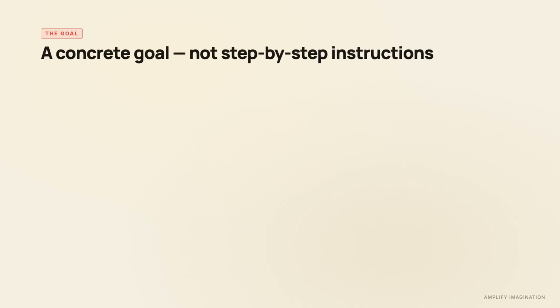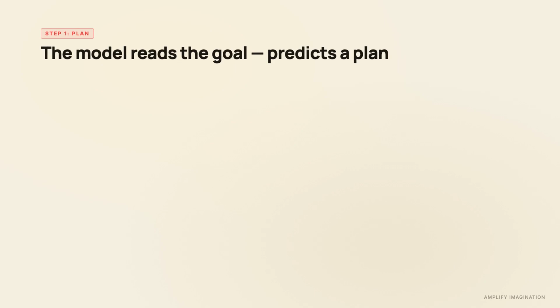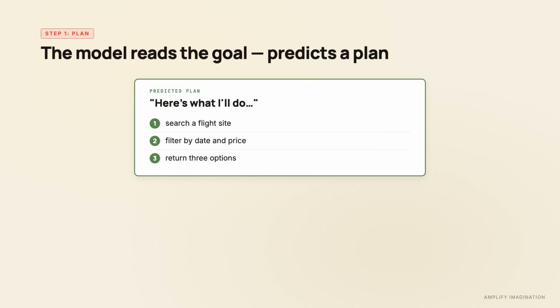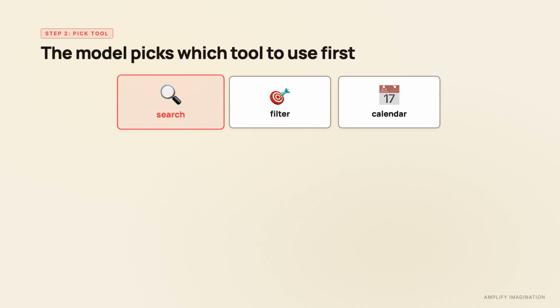Let's walk through a concrete loop. You give the agent a goal: find me 3 flights from Copenhagen to Berlin under €200. Step 1. The model reads the goal and predicts a plan. Maybe search a flight site, filter by date and price, return 3 options. Step 2. The model picks a tool. The system has given it tools: a search function, a price filter, a calendar. The model predicts which one to use first.